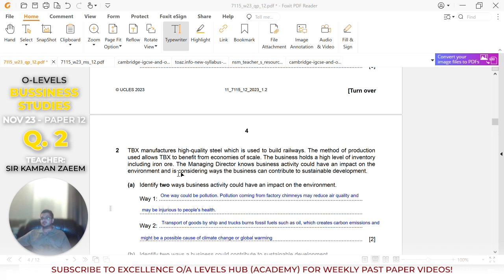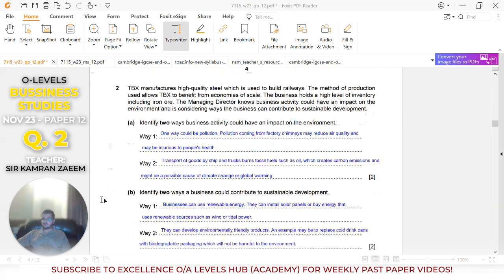If it is being transported by ship, then those fumes are harmful for the sea life living there, which lives in that water all the time, right? So this is one way business activity could impact the environment. Okay, the sea water can also get spoiled, right? And we need water to survive as well.